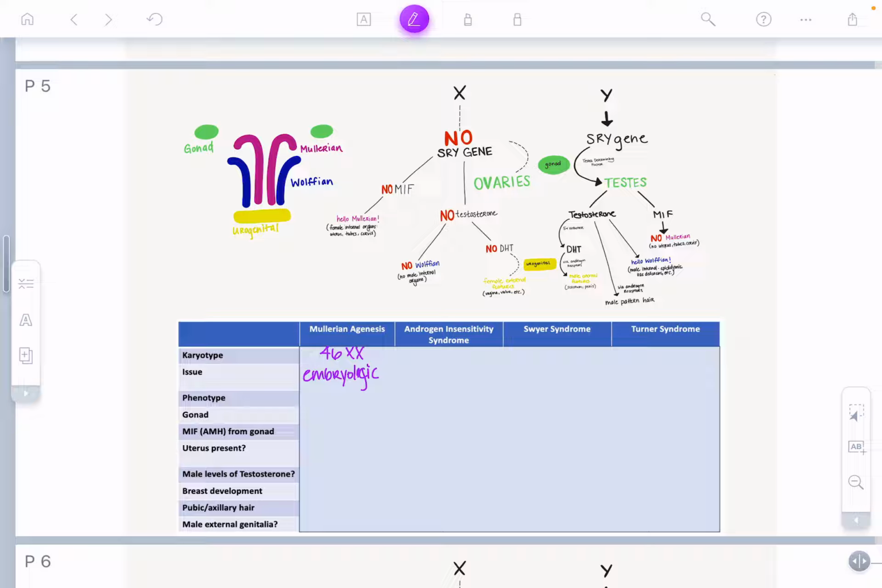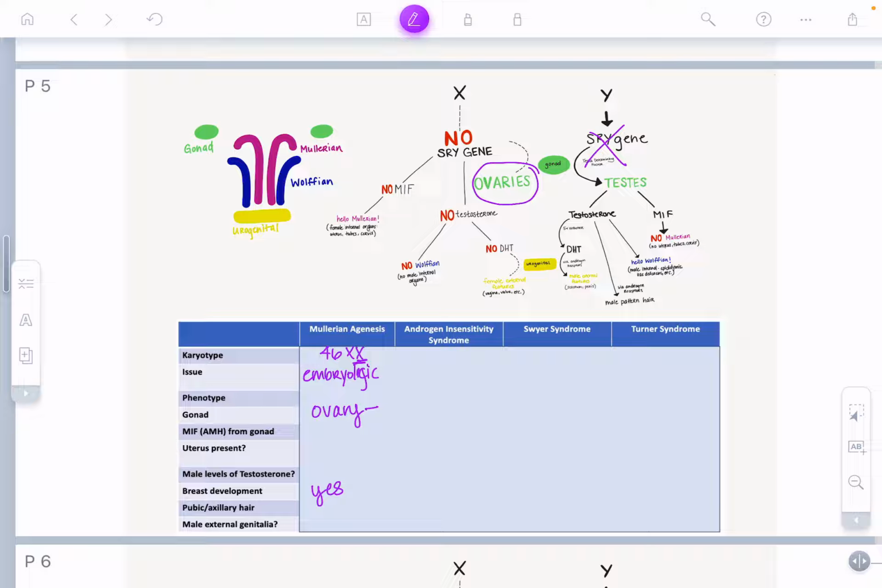So phenotypically, actually we'll go through this step by step. So because they don't have an SRY gene, automatically the default is that the gonad that they'll have is an ovary. Because they have ovaries, they're going to produce estrogen. And because they produce estrogen, they will have breast development. That's really important to associate.